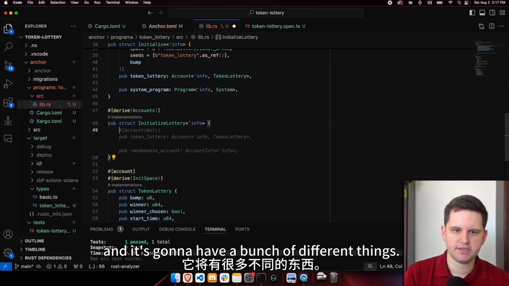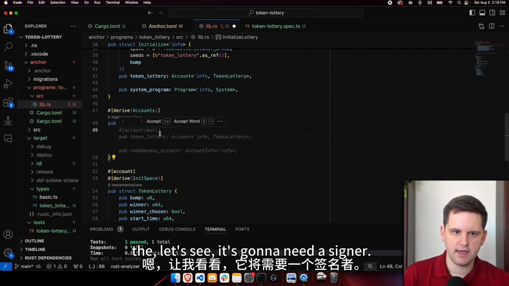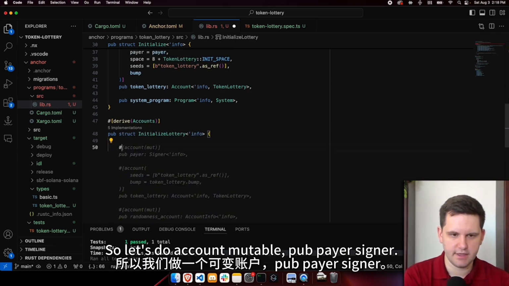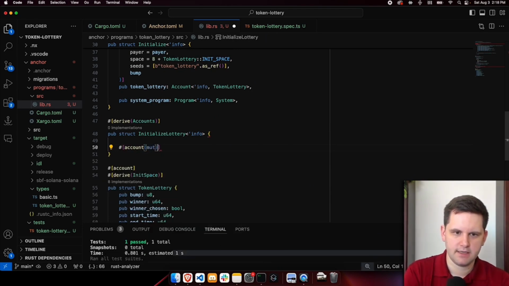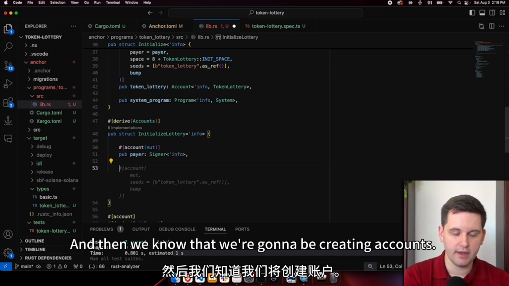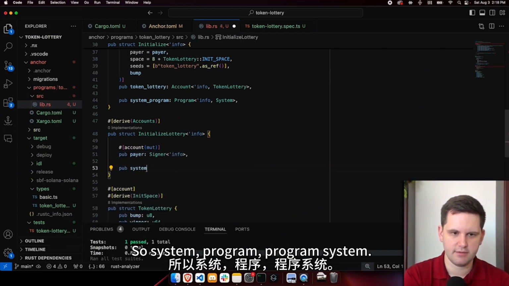And it's going to have a bunch of different things. One thing it's going to need is a signer. So let's do account mutable, pub payer signer. And then we know that we're going to be creating accounts, so let's already add the system program.